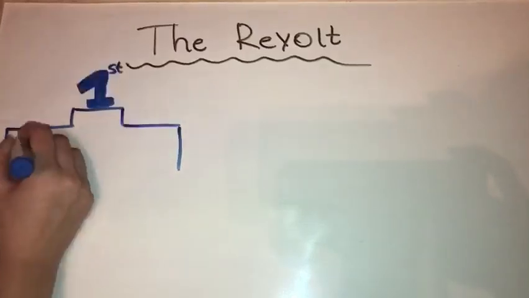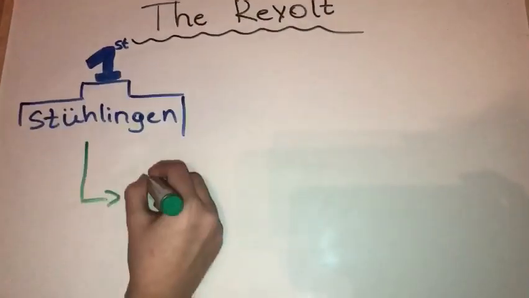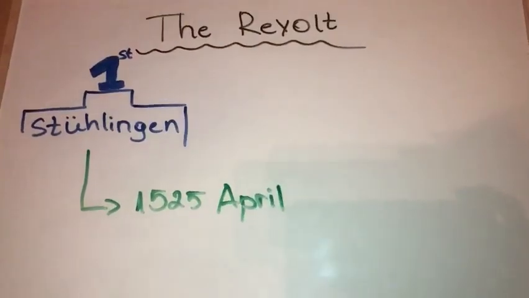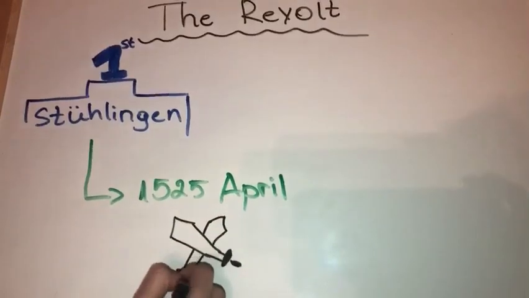The first revolt happened at Stücklingen. In 1525, at the end of April, the largest battle happened.